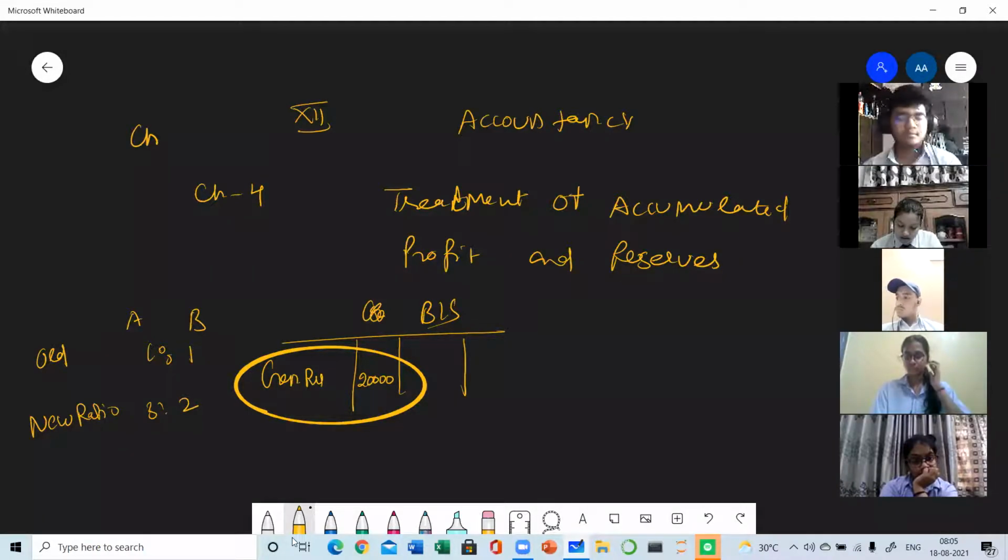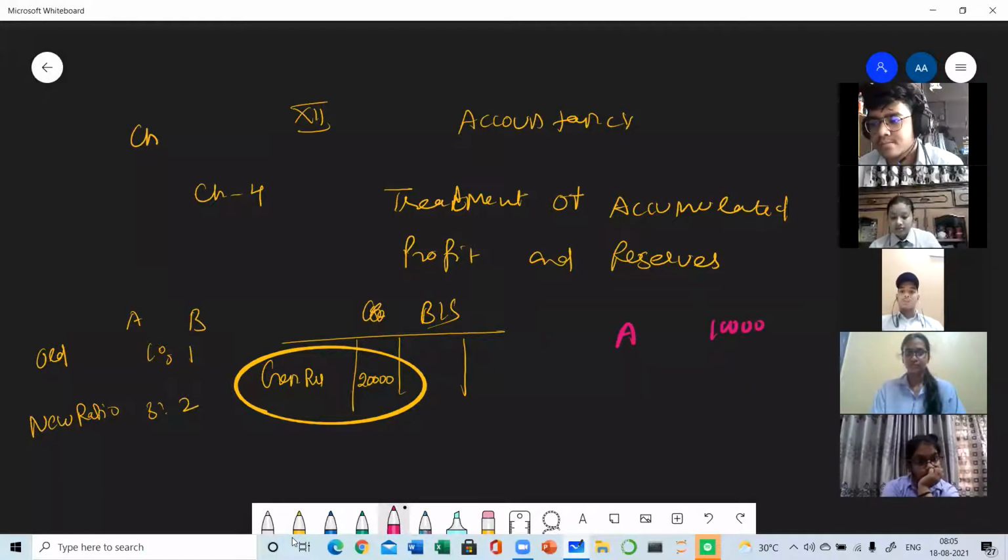So now suppose the old ratio of the partners is equal. If we are distributing the general reserve, then definitely A must be getting rupees 10,000 because A will be getting half of the general reserve and B also will be getting rupees 10,000. This will be their share in the general reserves. Okay.